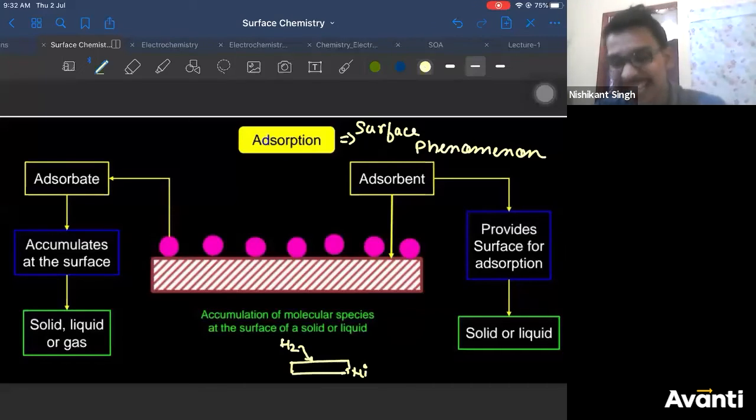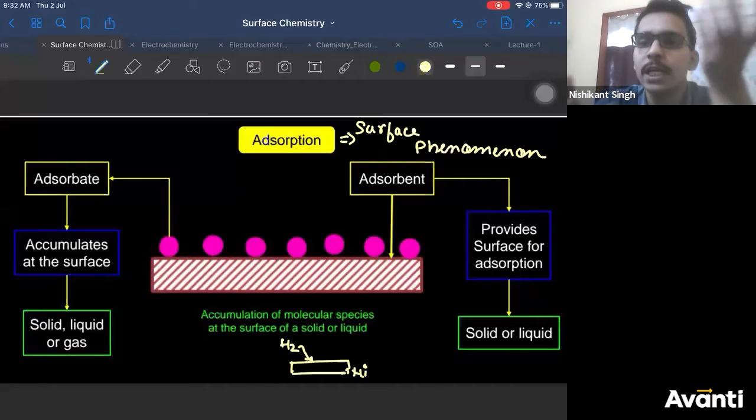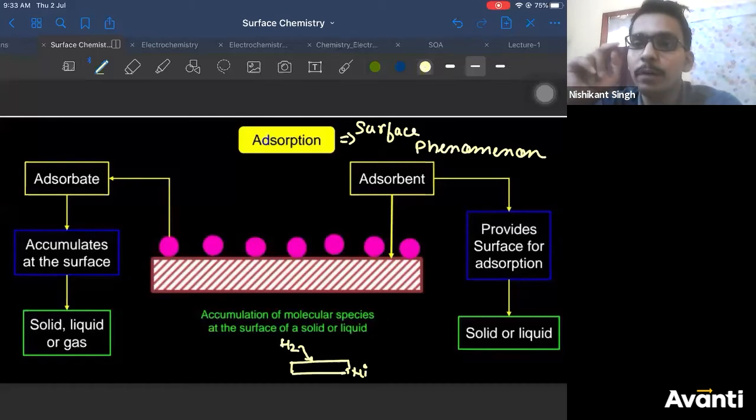Now, in adsorption, there are two components. In a solution, generally, there are two components. Can you tell me what the two components of a solution are? Obviously, solute and solvent. So what is solute? Solute is something which gets dissolved in the solvent. Now see carefully, solvent has the suffix ENT.